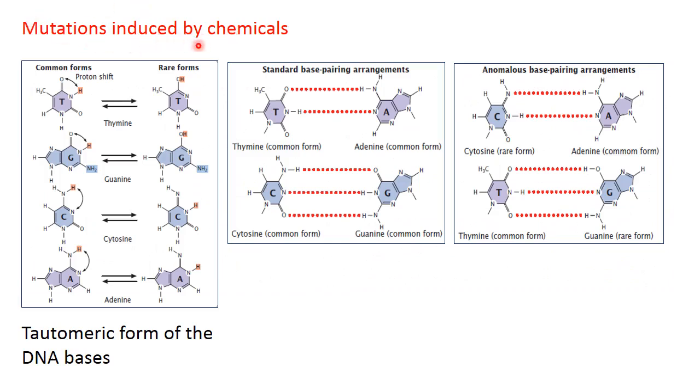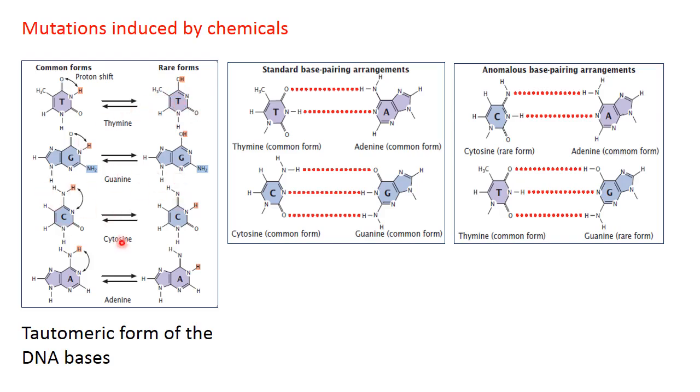Mutations induced by chemicals. As we know, there are 4 types of bases present in DNA, that is thymine, guanine, cytosine, and adenine, and these 4 types of bases may undergo a tautomeric shift, that is, a tautomeric configuration, the rearrangement of the hydrogen atom. Here we can see that this is the common form of thymine, but when the hydrogen ion is transferred from this nitrogen to the oxygen, then it becomes a rare form. However, this form is also present in the cell.